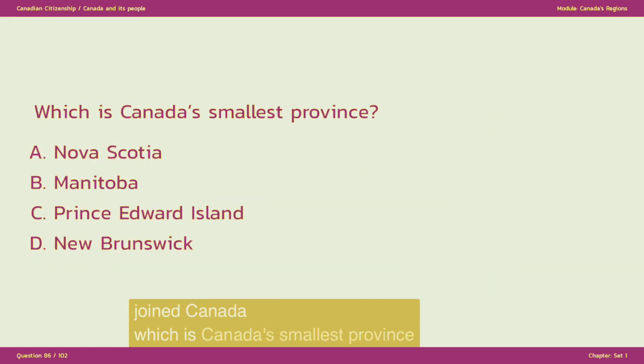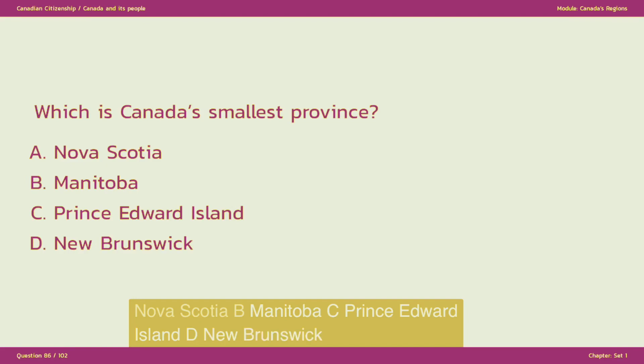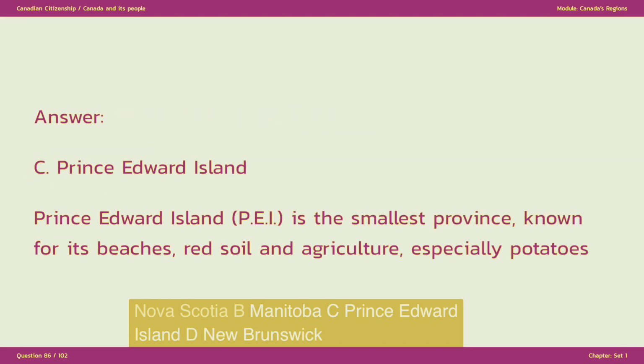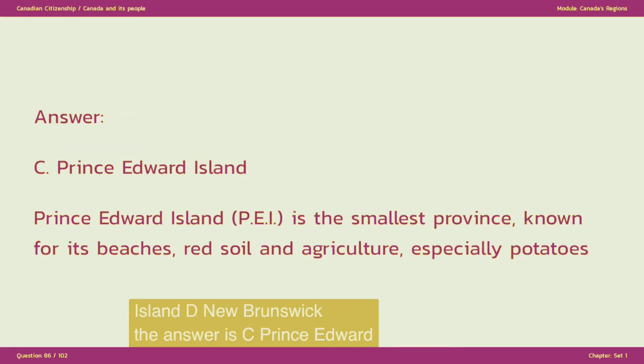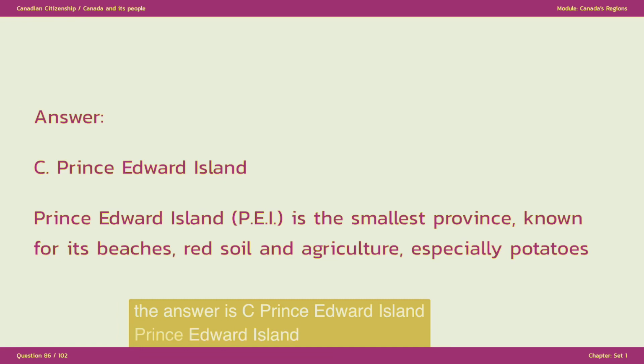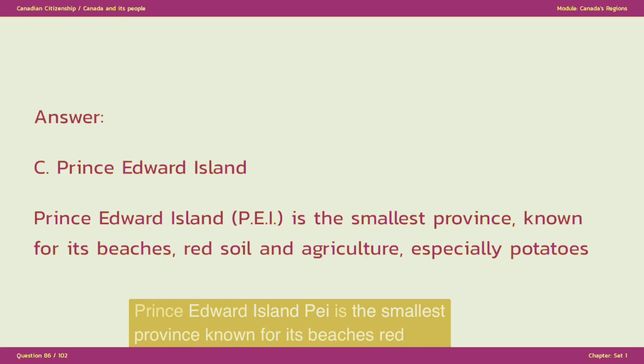Which is Canada's smallest province? A. Nova Scotia, B. Manitoba, C. Prince Edward Island, D. New Brunswick. The answer is C. Prince Edward Island. Prince Edward Island, PEI, is the smallest province, known for its beaches, red soil and agriculture, especially potatoes.